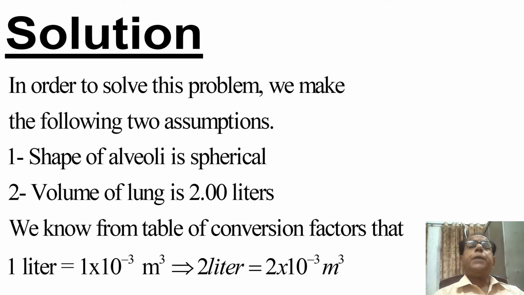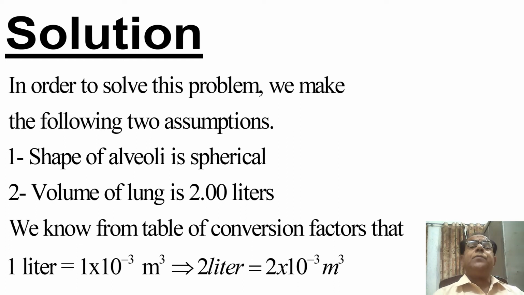Solution. In order to solve this problem, we make the following two assumptions. First assumption is that the shape of alveoli is spherical, and second assumption is that the volume of the lung is 2.00 liters.